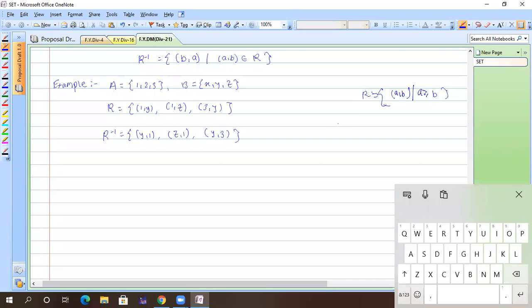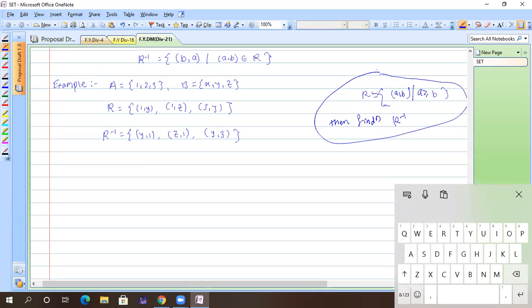Then find R inverse in terms of this condition. Okay, this is homework.